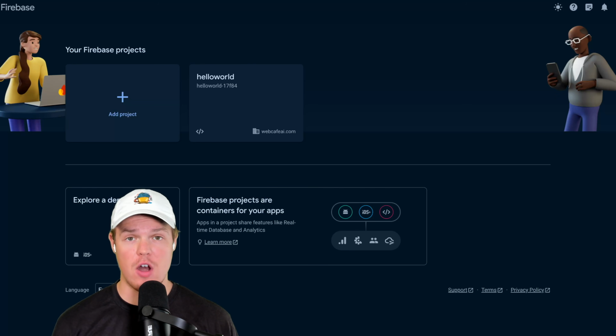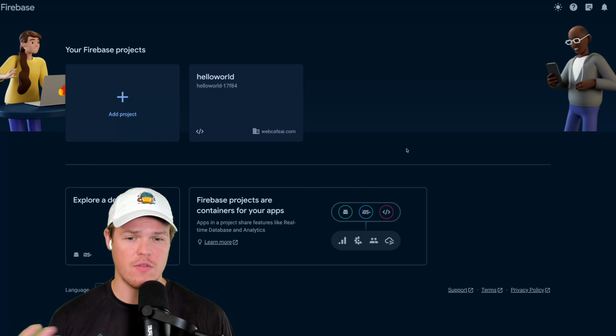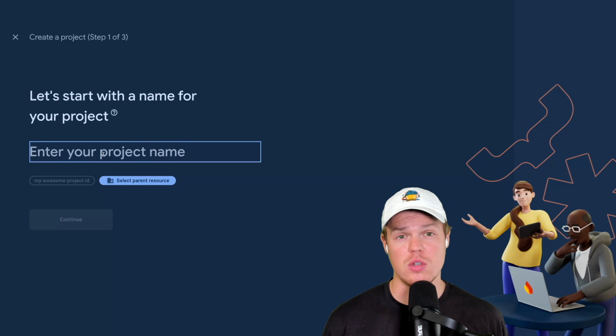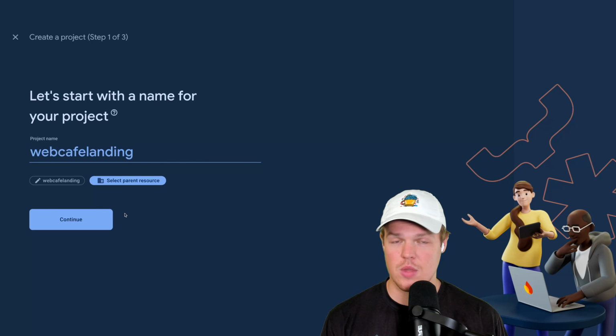Now that we're over in Firebase here, we're going to create our own new project. For you, the user interface is probably going to look different because you probably haven't created a project yet. For me, I already got one. We're going to hit add project. To start off here, we need a project name. I'm going to keep it simple. I'm going to use the same name I've been using across this tutorial, which is Web Cafe Landing. I'm going to hit continue.